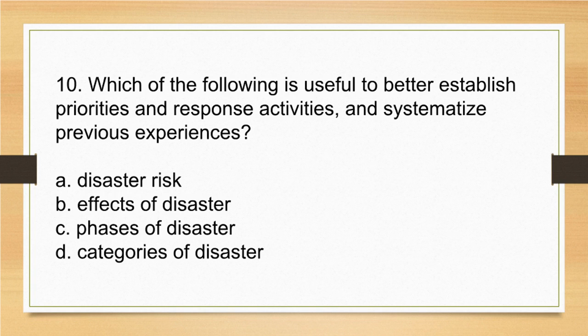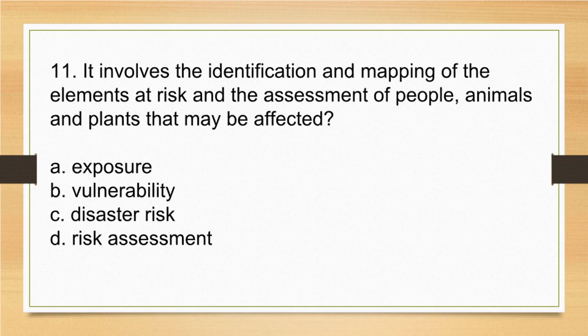D. Categories of disaster. 11. It involves the identification and mapping of the elements at risk and the assessment of people, animals and plants that may be affected. A. Exposure. B. Vulnerability. C. Disaster risk.